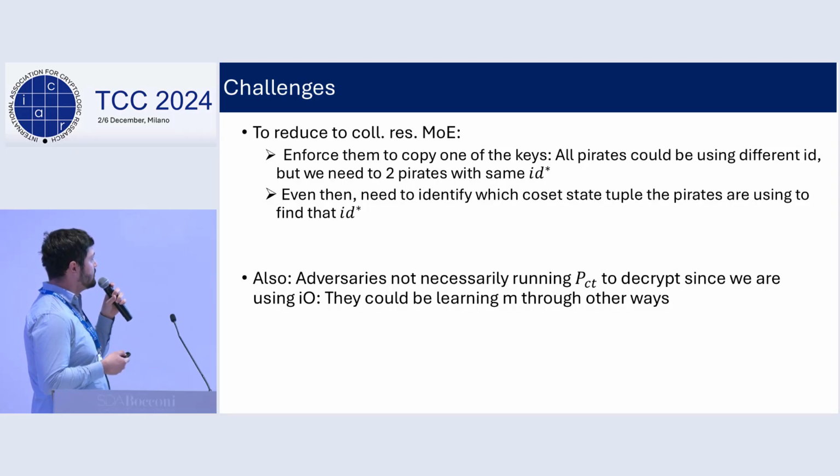And even then, we will need to identify which coset state tuple these two pirates are using so that we can actually do the reduction. Also, since we're using IO and not ideal obfuscation, adversaries are not necessarily running the obfuscated program honestly to obtain the messages. They could be learning the hidden message through other ways.